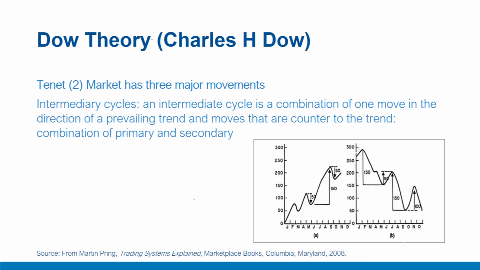Next, we have intermediate cycles like this. These cycles comprise 5 to 7 intermediate trends, 3 of which form part of the prevailing trend, while the remaining 2 run counter to that trend. In a bull market, the intermediate counter trends are represented by price declines. In a bear market, they form rallies that separate the 3 intermediate down waves as shown here. For example, this up move in the bull trend and a down move together comprise that intermediate cycle.